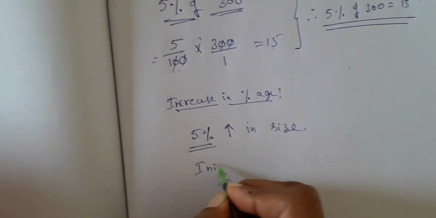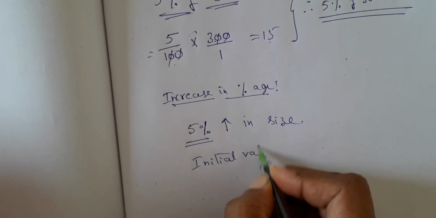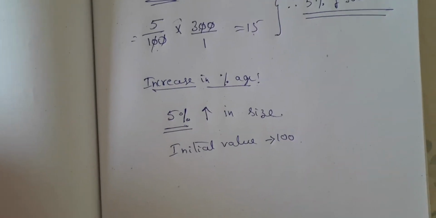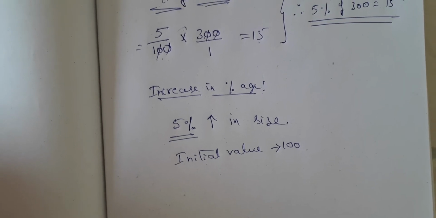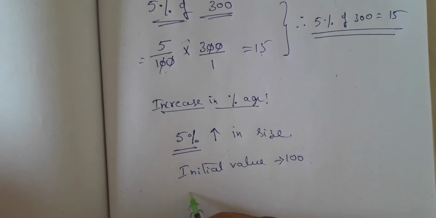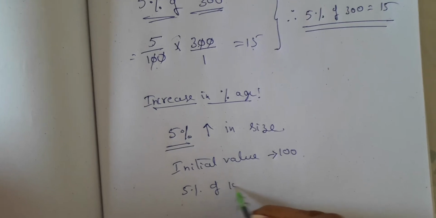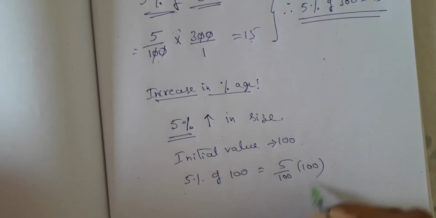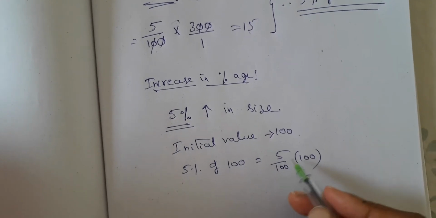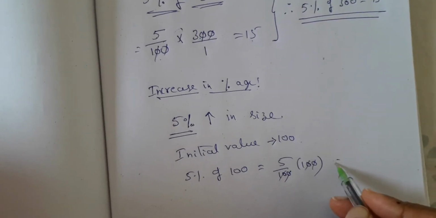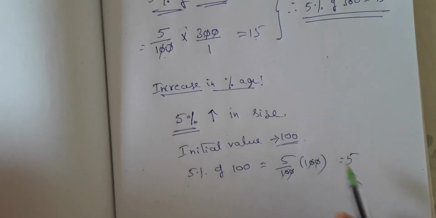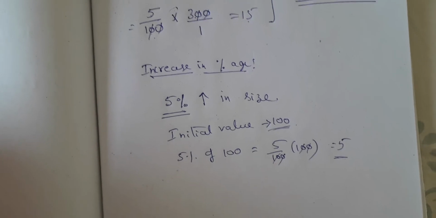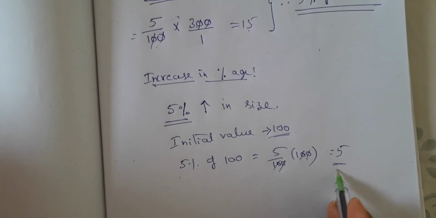Suppose I take the initial value as 100. Now 5% increase means what is that? 5% of 100 means what? So 5 by 100 of 100, is it not? Of means brackets also, that is multiplication. That is equal to 5. That means for every 100, it is 5. Now is it an increase or decrease? Now if we talk about increase,